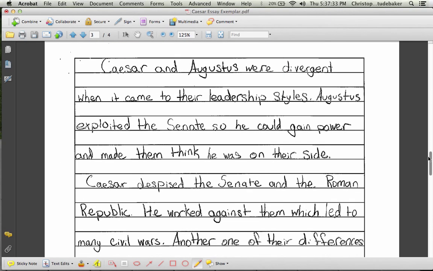Caesar and Augustus were divergent when it came to their leadership styles. This is a very good use of divergent as compared to some of the others that we have seen. Then we go on and we look at what did happen. Augustus exploited the Senate. Caesar despised the Senate, and he worked against them.